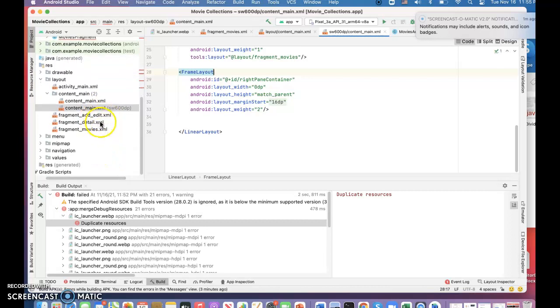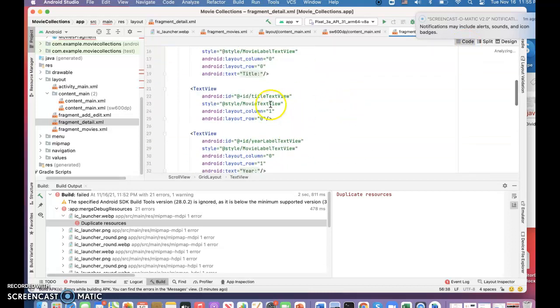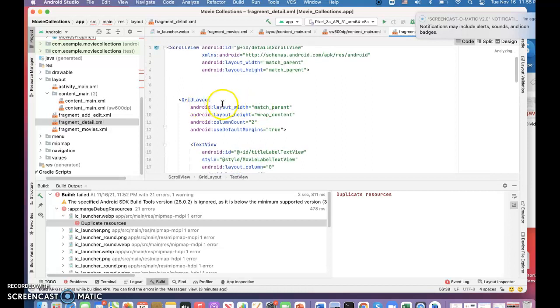But we can see the code here. How are the text views also nested? The grayed out.